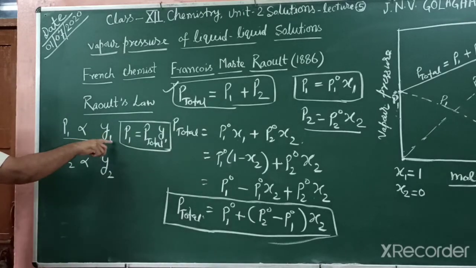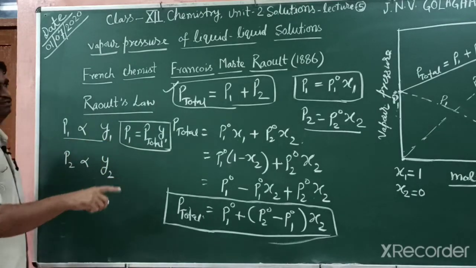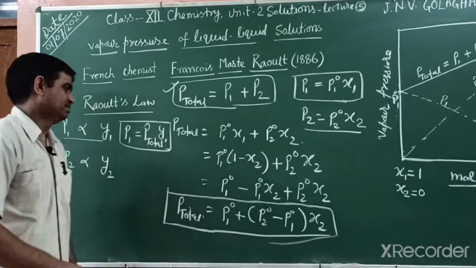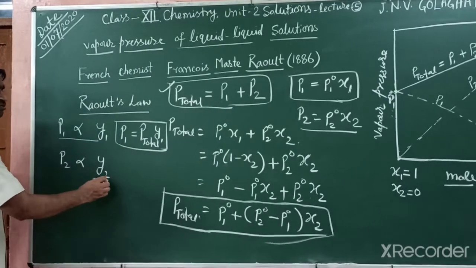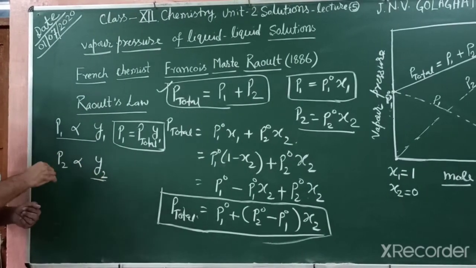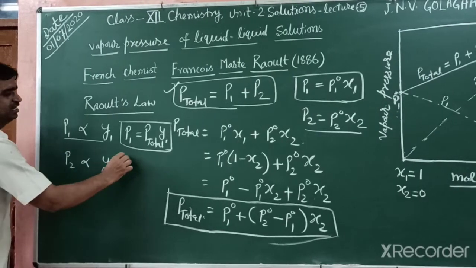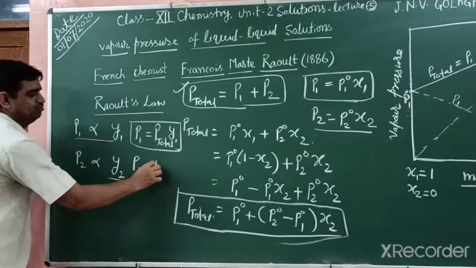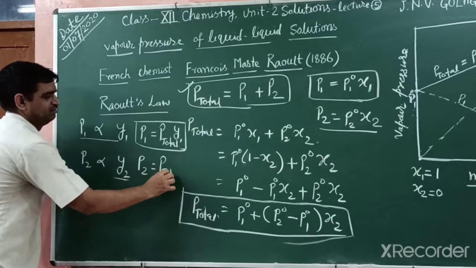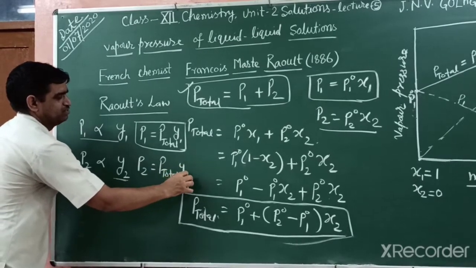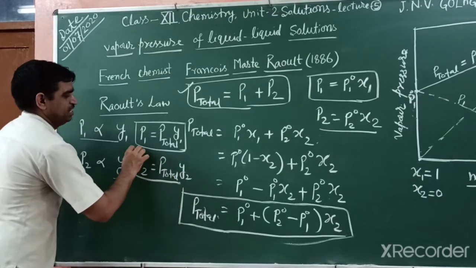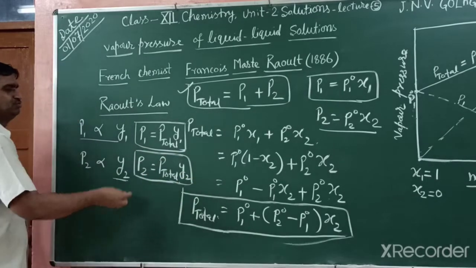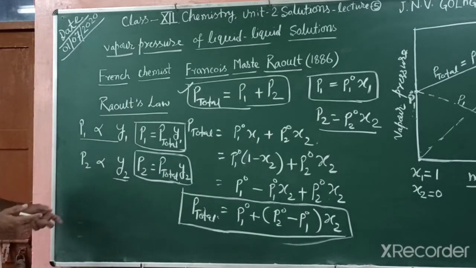Y1 is the mole fraction of the first component in vapor state. And what is Y2? Mole fraction of the second component in vapor state. Then P2 is equal to P total Y2. So students, by these formulas you can solve the numerical.